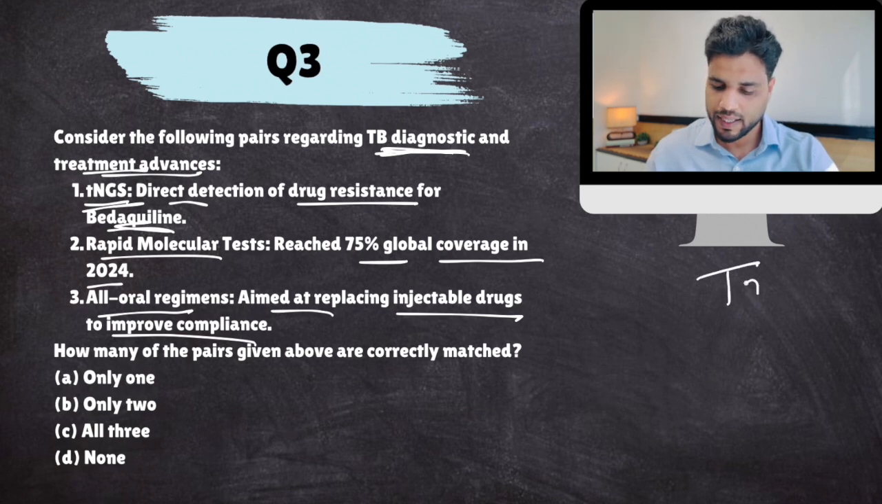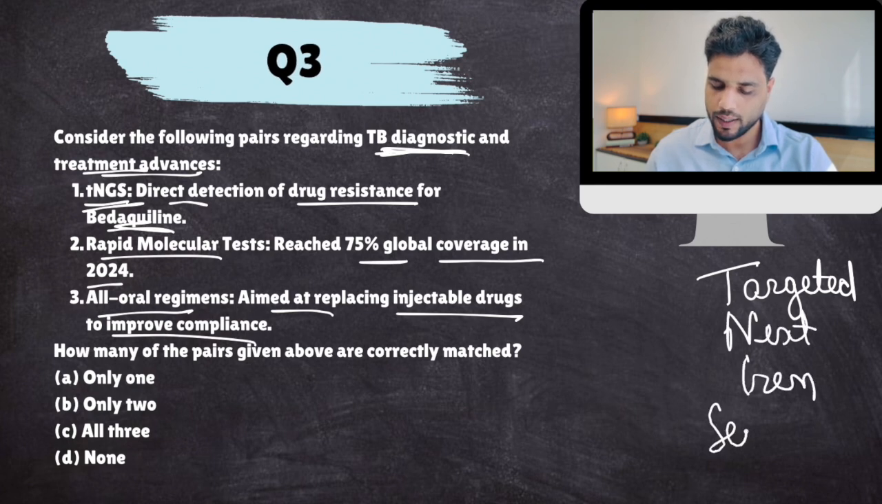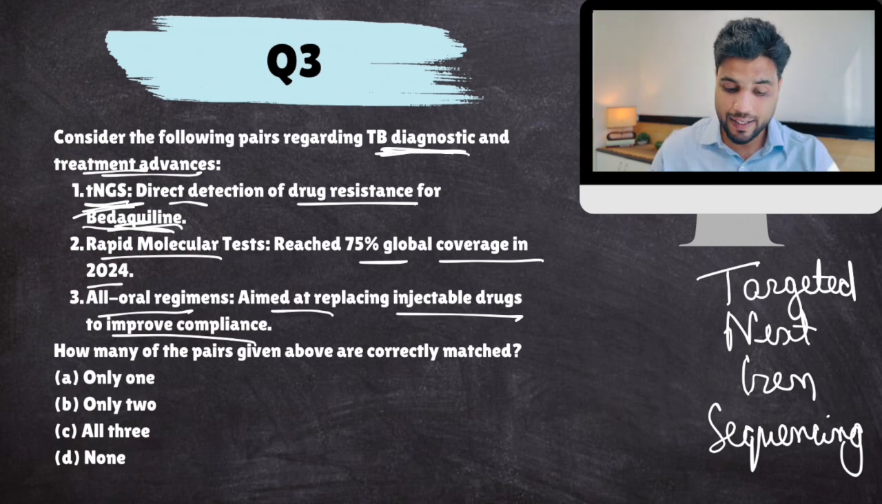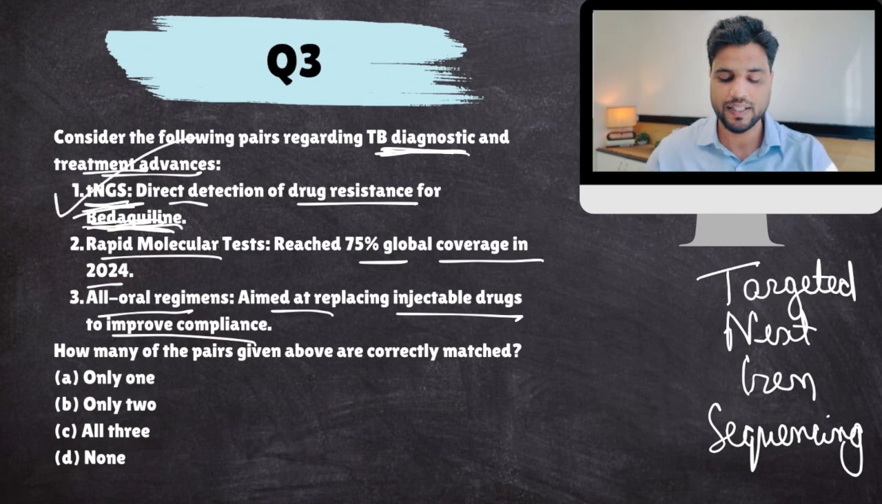TNGS basically stands for Targeted Next Generation Sequencing. Okay, this is a test to check for drug-resistant TB. If you have TB, generally you are prescribed bedaquiline. But if the bacteria is resistant to this drug, then you have drug-resistant TB. Okay, now how to test for drug-resistant TB? This new test has come out.